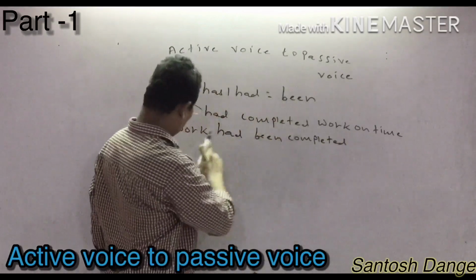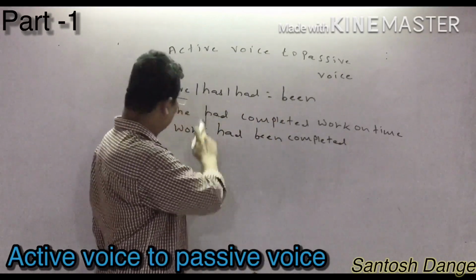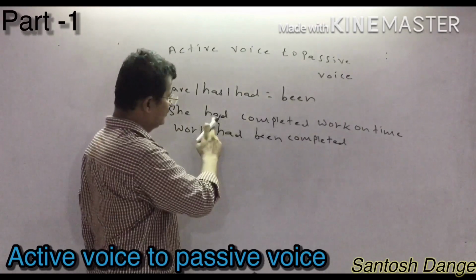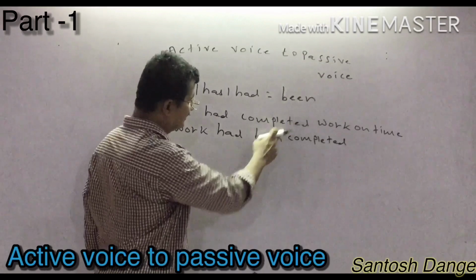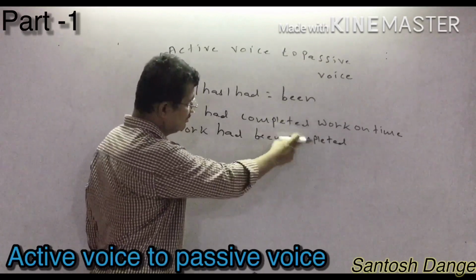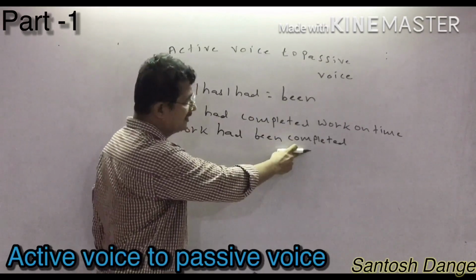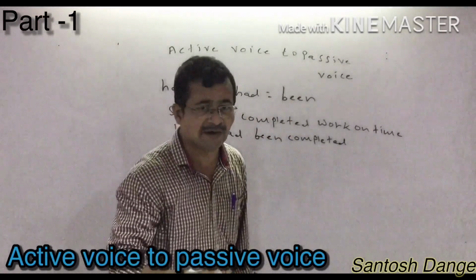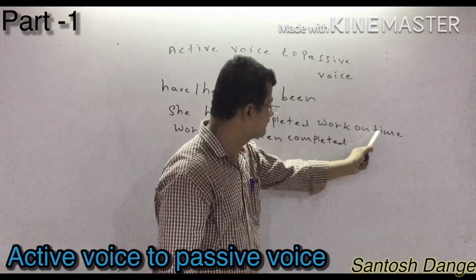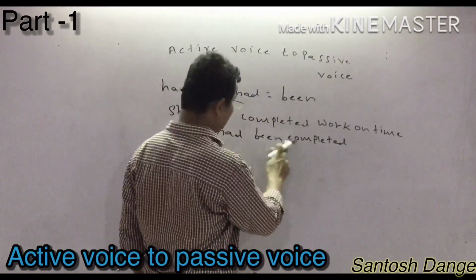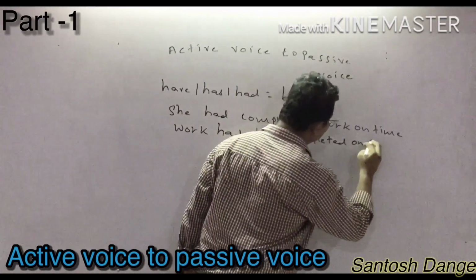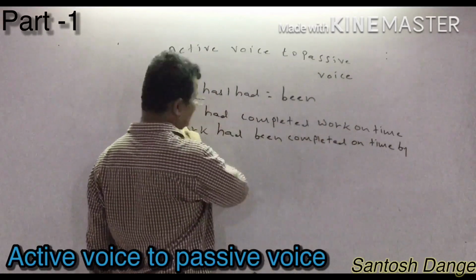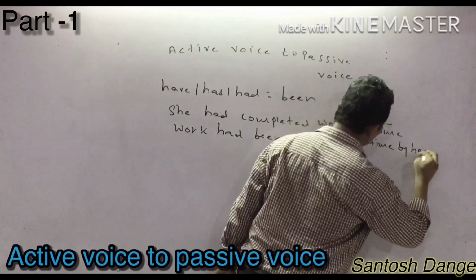completed. Done. First of all, you have to write the object. After that, according to my first rule, if they have given have, has, or had, you have to write accordingly, had. Join the sentence by using been, then completed, the third form of the main verb. After that you have to write the remaining part of the sentence. What is the remaining part? On time. So I can write work had been completed on time by. She is going to be converted into her.